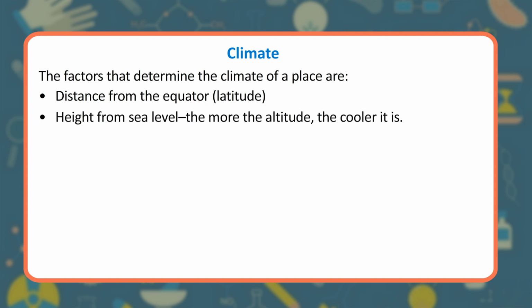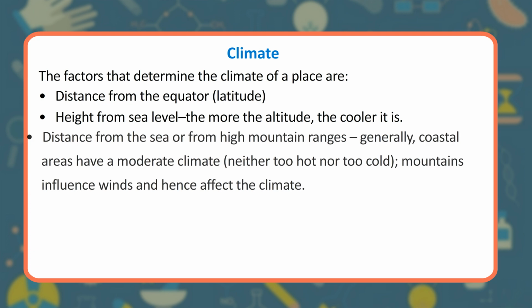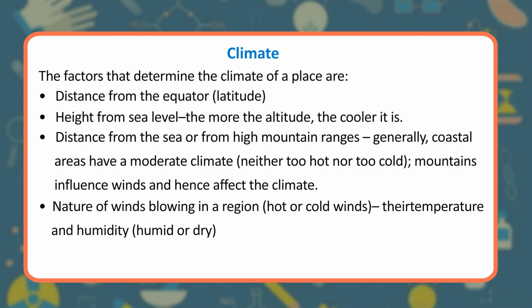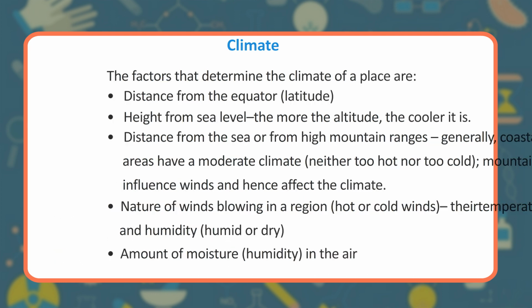The more the altitude, the cooler it is. Distance from the sea or from high mountain ranges. Generally, coastal areas have a moderate climate, neither too hot nor too cold. Mountains influence winds and hence affect the climate. Nature of winds blowing in a region. Hot or cold winds affect temperature and humidity, humid or dry. Amount of moisture, humidity, in the air.